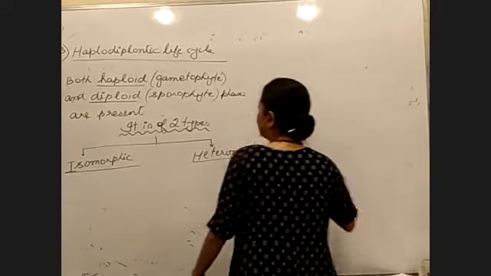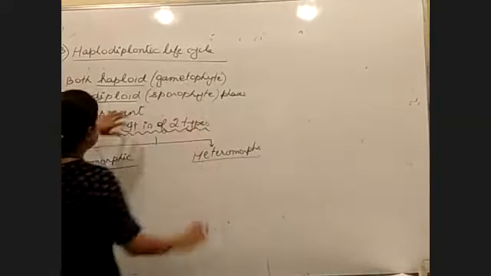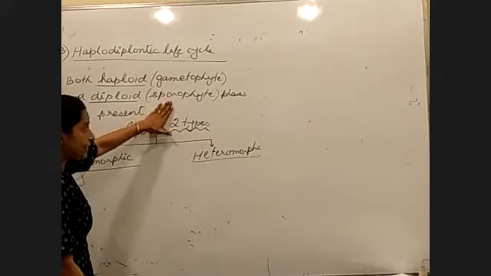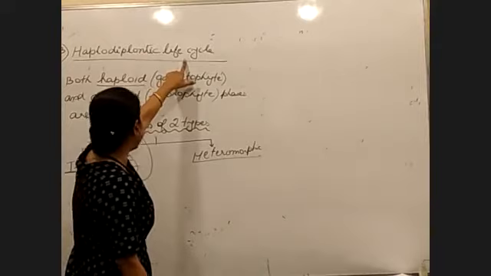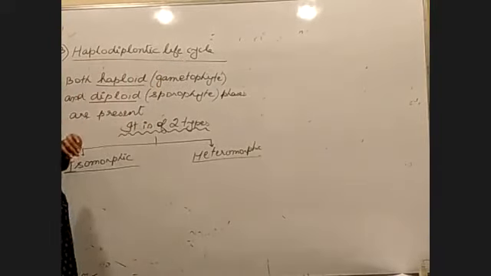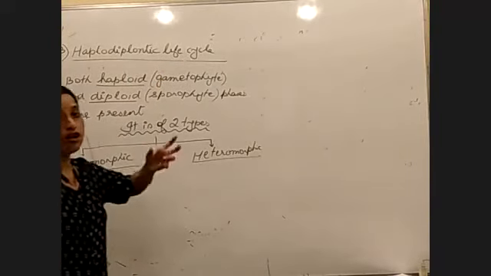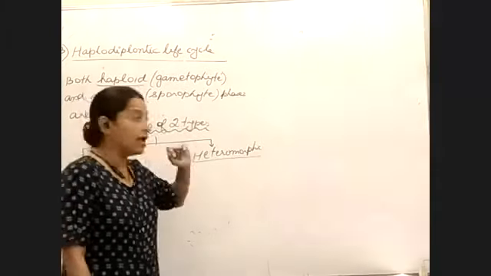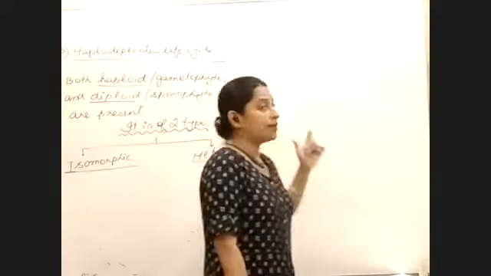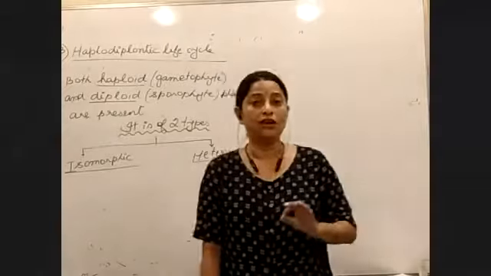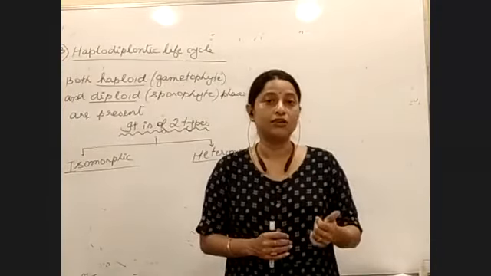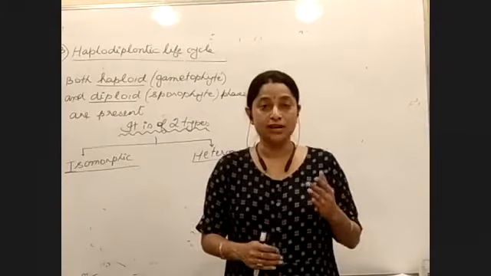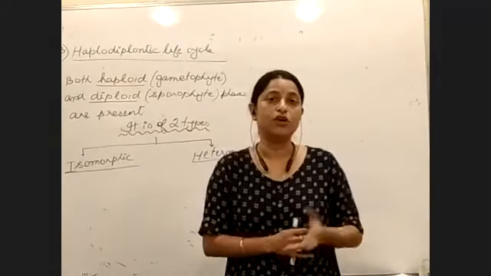But we have certain algae where we see both the phases, right? We see the gametophytic phase and the sporophytic phase. If we see both in the same life cycle, then it will be called the haplodiplontic life cycle. You see the haploid phase and the diploid phase also. Now you might ask me a question. In the haplontic cycle, we also saw a certain phase. What did we see? The zygote. Zygote is a diploid stage.